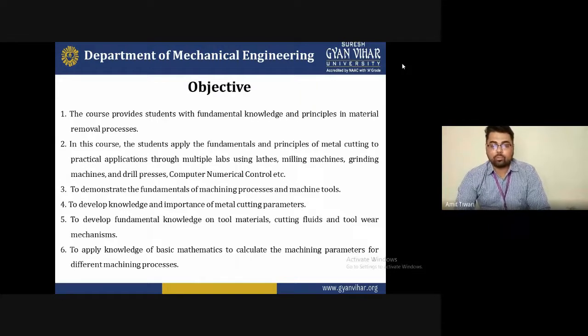Fourth is to develop the knowledge and importance of metal cutting parameters. There are three types of parameters I already told you in lecture one: cutting speed, feed rate, and depth of cut. Then, to develop fundamental knowledge on tool material, cutting fluid, and tool wear mechanism. And the last is to apply basic mathematics to calculate the machining parameters for different machining processes. So these are the objectives of the lecture.